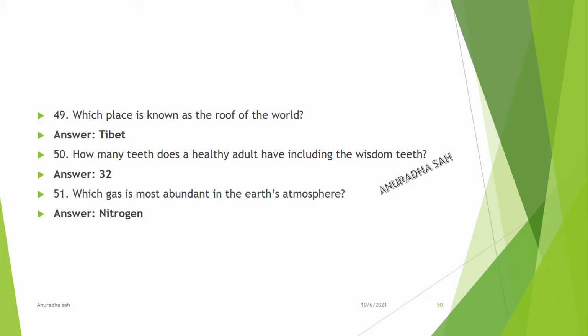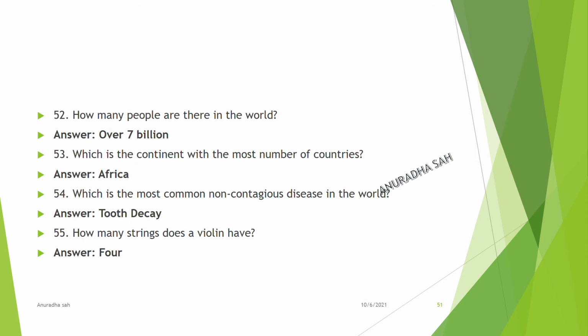How many teeth does a healthy adult have, including his wisdom teeth? 32. Which gas is most abundant in Earth's atmosphere? Nitrogen. How many people are there in the world? Over 7 billion. Which is the continent with the most number of countries? Africa. Which is the most common non-contagious disease in the world? Tooth decay.